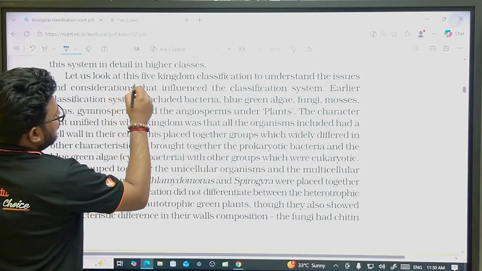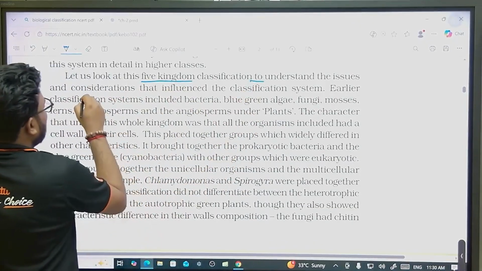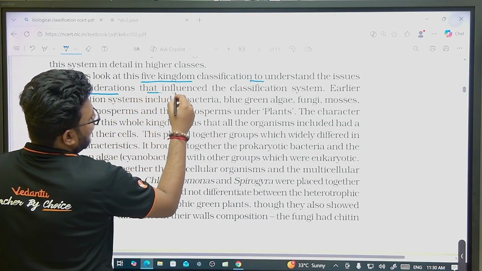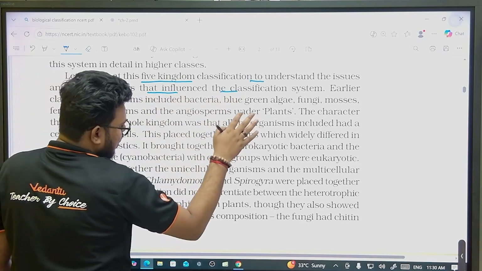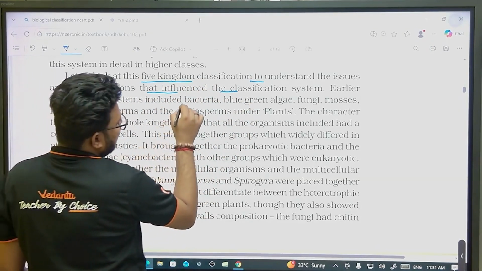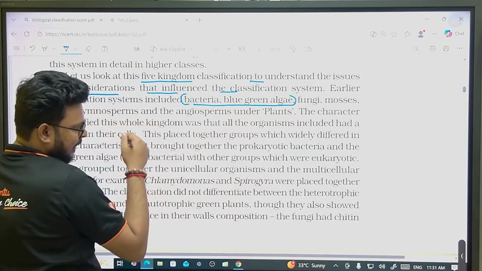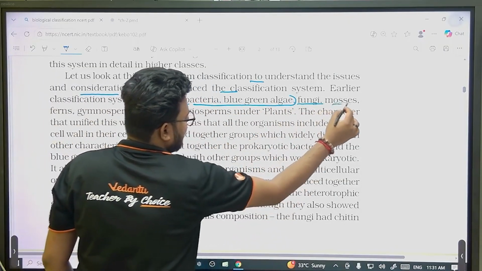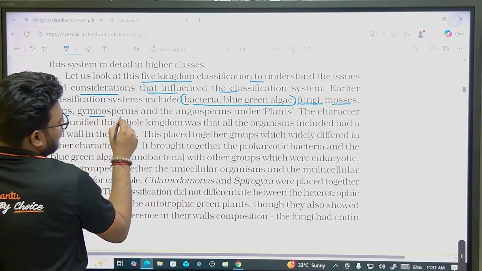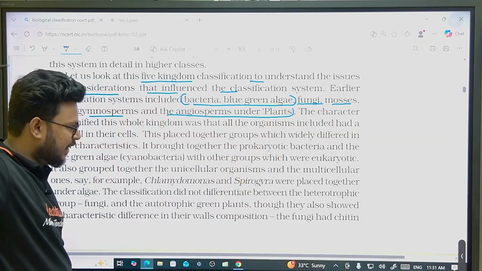Now let us look at 5 kingdom classification to understand the issues and considerations that influence classification systems. What are the benefits? First of all, the earlier system of classification included bacteria and blue-green algae together with fungi, mosses, ferns, gymnosperms, angiosperms and other plants, in the 2 kingdom classification.